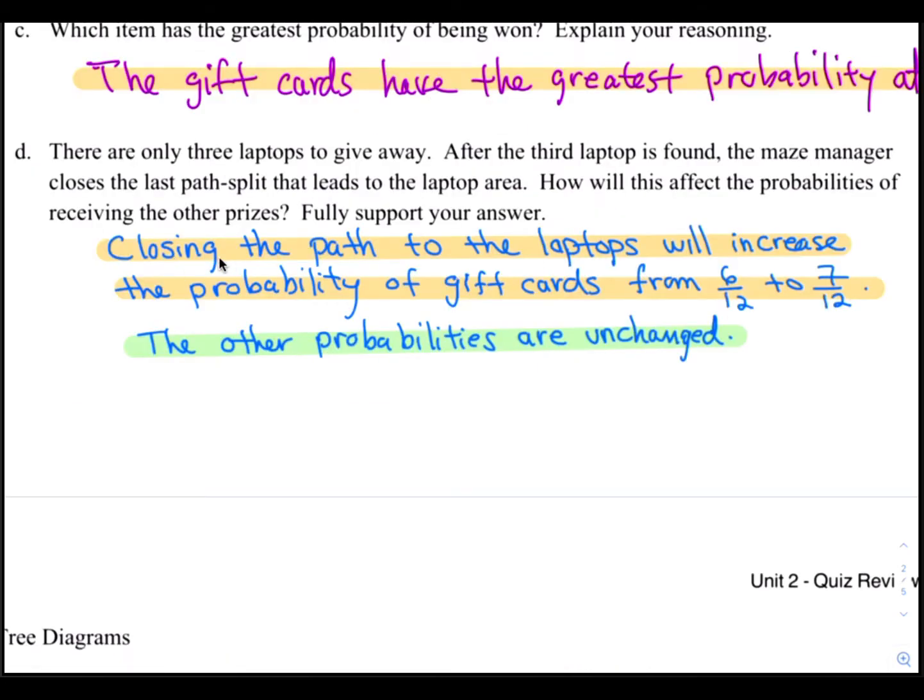And so our final statement could say that closing the path to the laptops will increase the probability of the gift cards from 6/12 to 7/12. The other probabilities are unchanged.